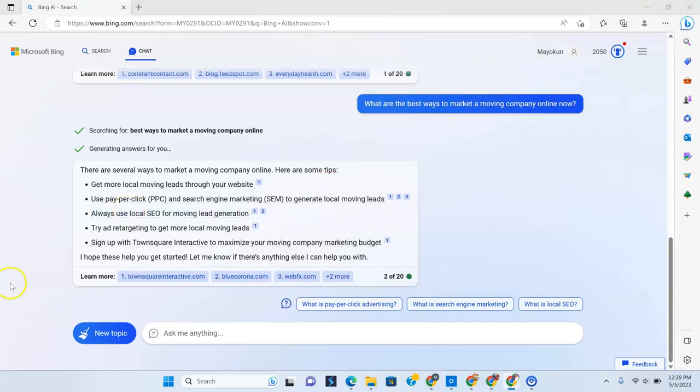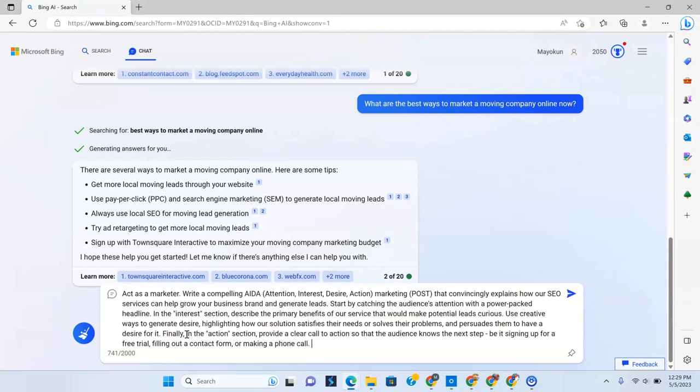Now we are going to get a little bit detailed here because your prompts really matter. Your prompts really matter. So if I actually was going to be asking questions in a real format, a real prompt that I have put a lot of thinking through, this is what I would have here. So it's kind of long. It's going to act as a marketer to write a compelling AIDA, attention, interest, desire, action marketing post that convincingly explains how our SEO services can help grow your business. So we're going to actually make this a social media post so it knows that that's what we're shooting for.